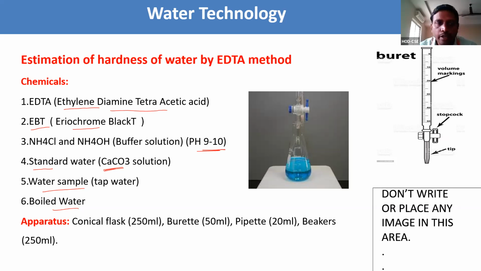The calcium and magnesium present in the water can be analyzed by titration.